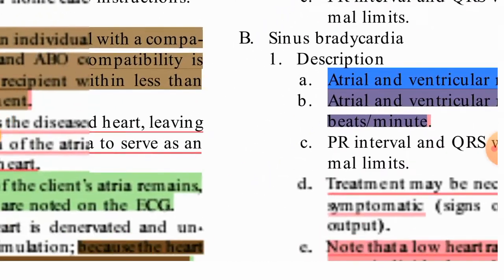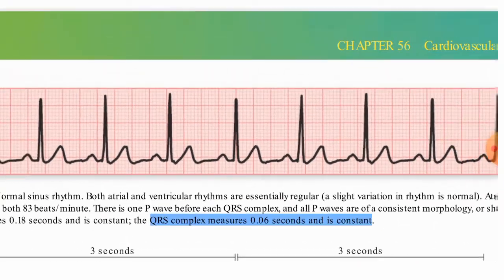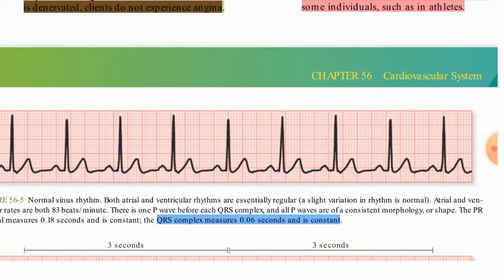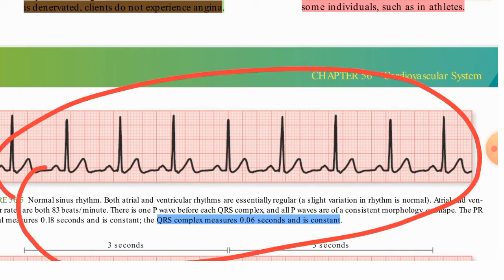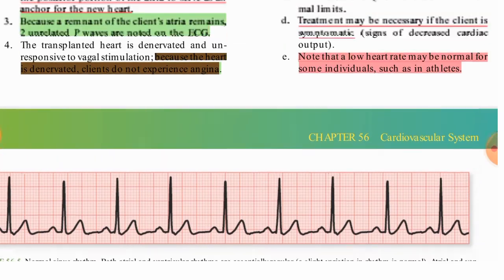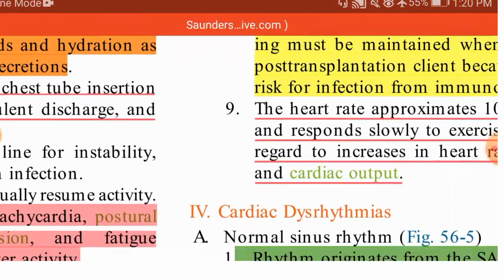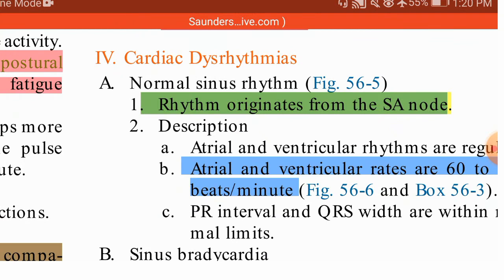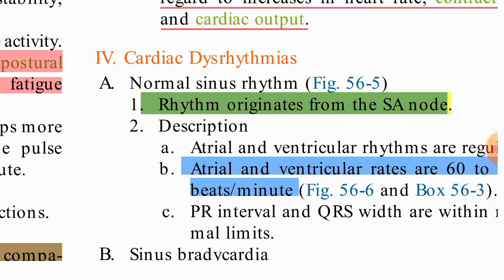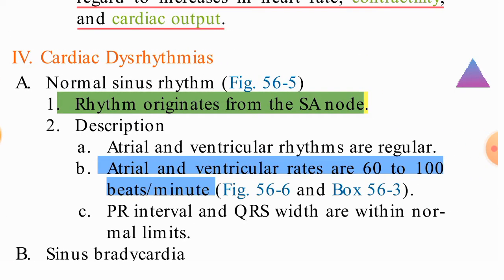So this is the normal ECG. Here you can see, this is the normal sinus rhythm. So what is normal sinus rhythm? The rhythm originates from the SA node. So from where will it originate? It will originate from the SA node.